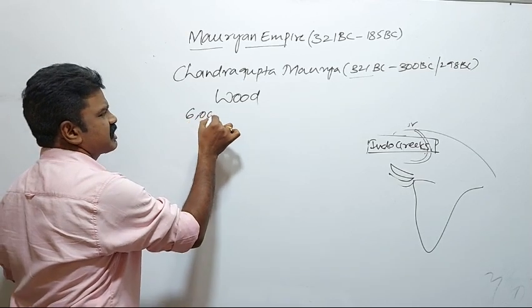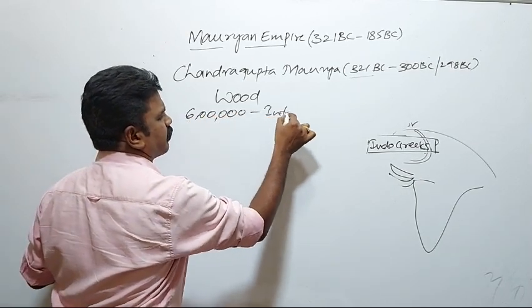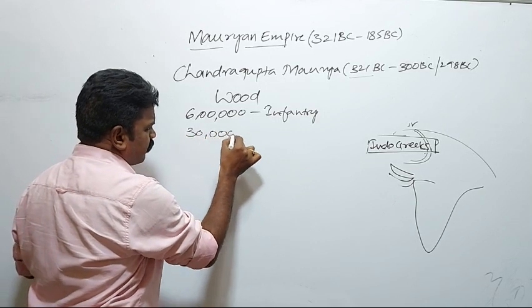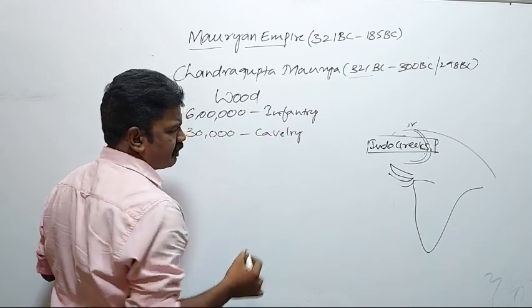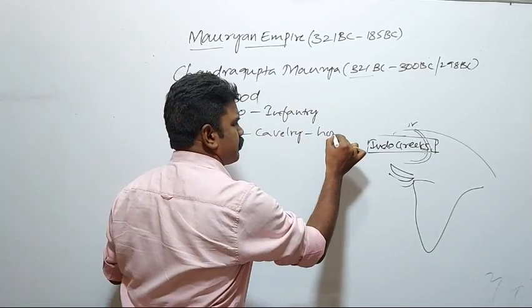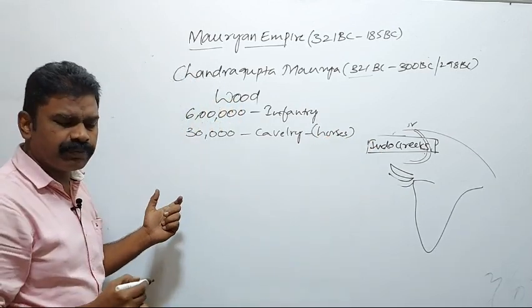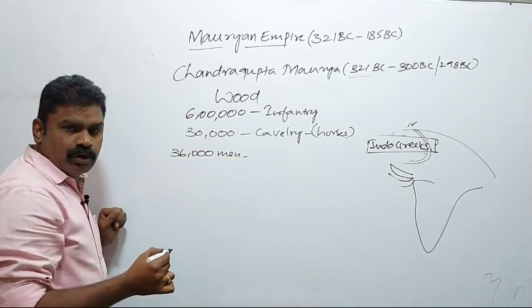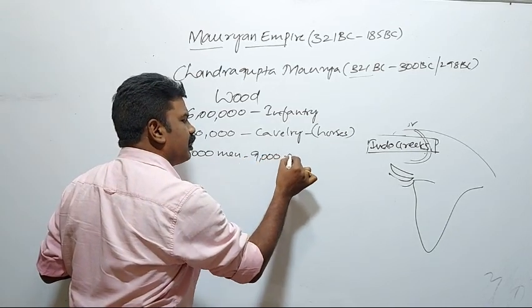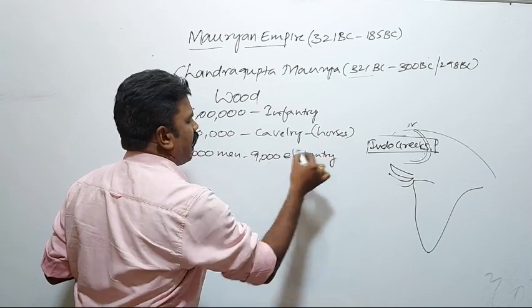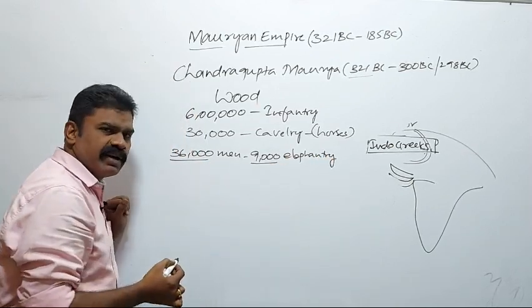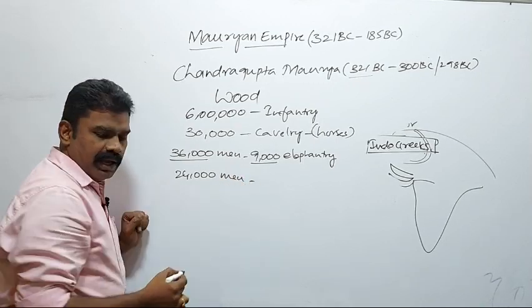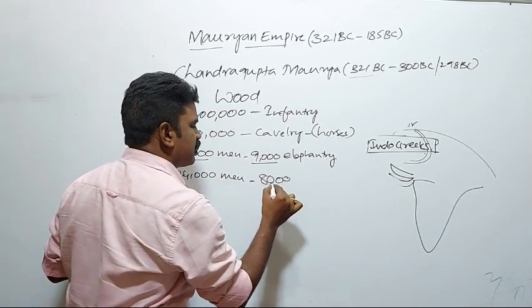He maintained 6 lakh infantry, 30,000 cavalry, that is horses and horsemen, 36,000 men with 9,000 elephants, and 24,000 men with 8,000 chariots.